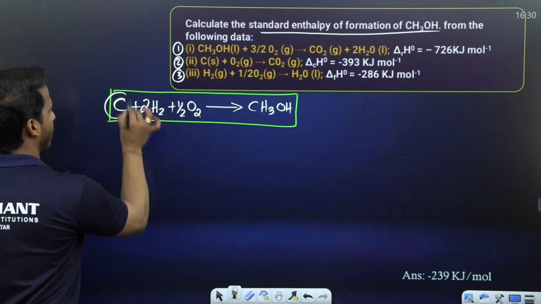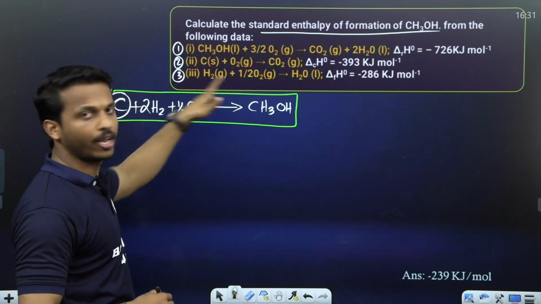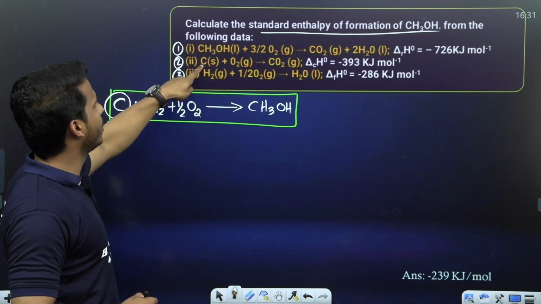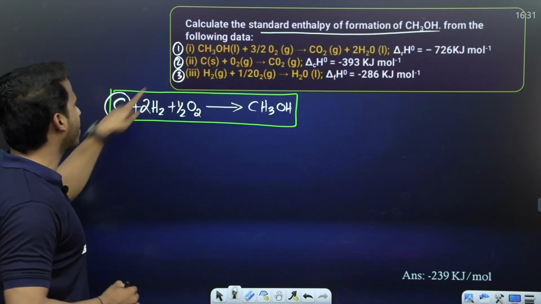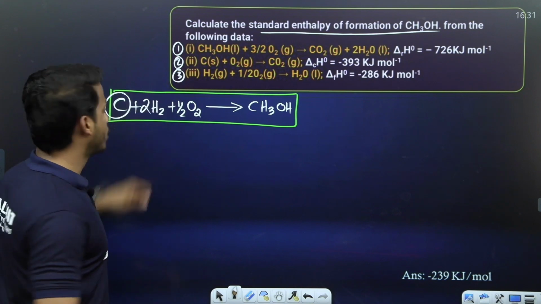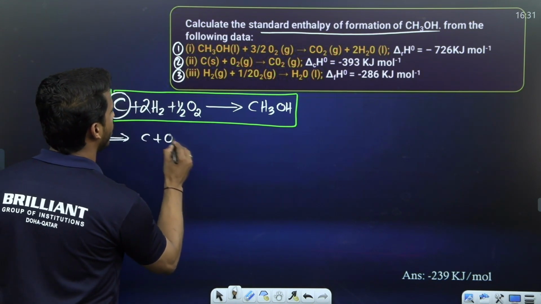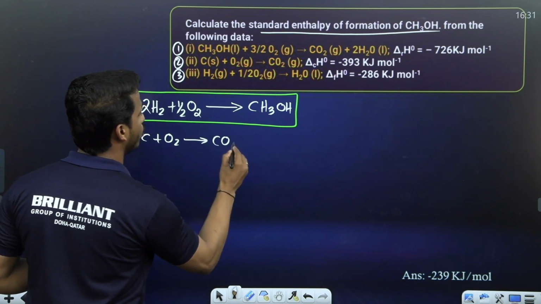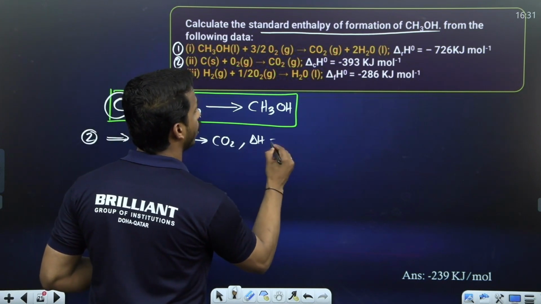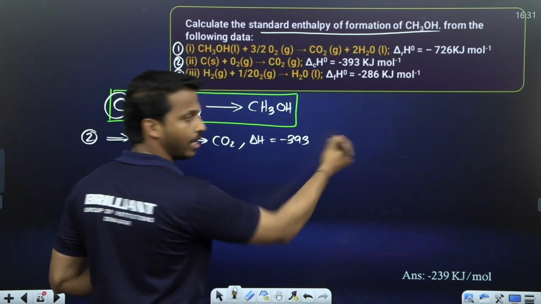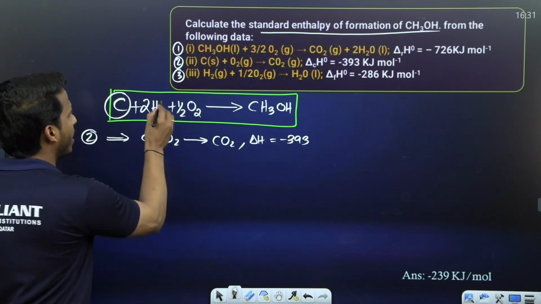See, where is carbon in these equations? Can you just cross check it all? Carbon is here, in the second equation. We need 1 carbon. Yes, we have 1 carbon, right? So the second equation as it is, please take it. What do you get? C plus O2 gives CO2, where delta H is equal to minus 393 kilojoule per mole.